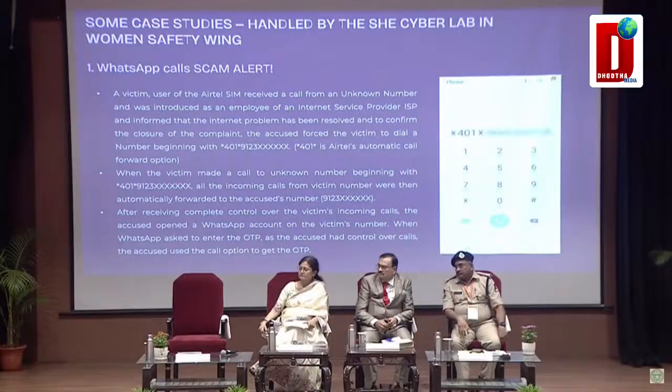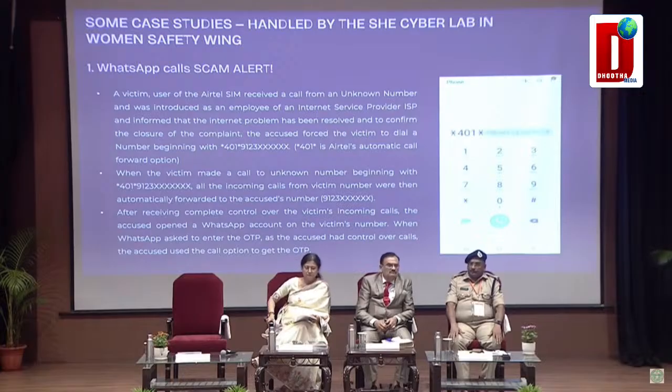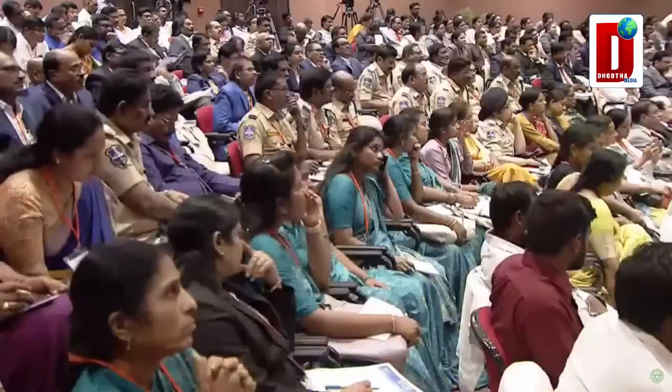So in this, if you look at this number, there is *401*, right? This is actually a call forward option given by Airtel, the internet service provider. So somebody calls this victim and they say that we are sending a number, please add this prefix and call that number. The person gets access to the WhatsApp, hacks into it, and uses this WhatsApp number to register to commit crime, and also has access to all the private messages of the victim.